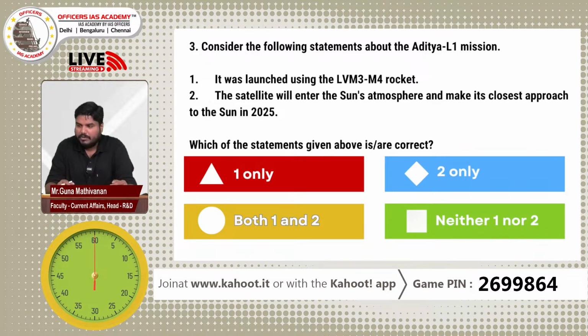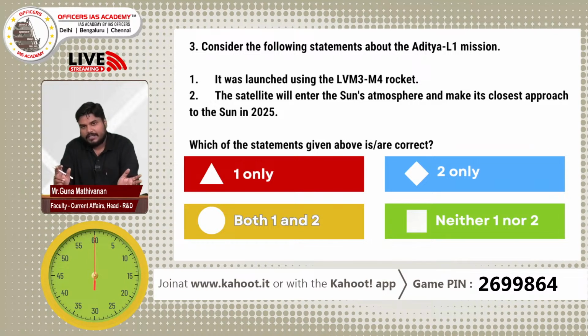Before looking at the poll result, the Aditya L1 mission was not launched on LVM-3. It was launched on the Polar Satellite Launch Vehicle. The satellite will enter the sun's atmosphere? How can we enter the sun's atmosphere? We cannot enter the sun's atmosphere. Our Aditya mission aims to place the satellite at Lagrange point 1. If you look at the distance between Earth and the sun, it is close to 150 million kilometers.